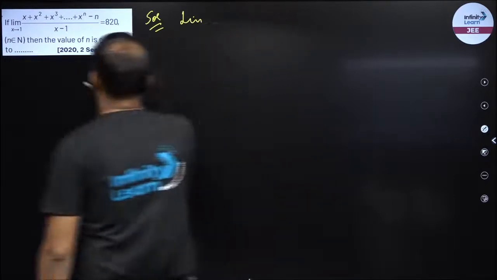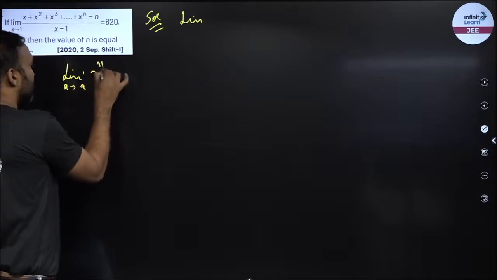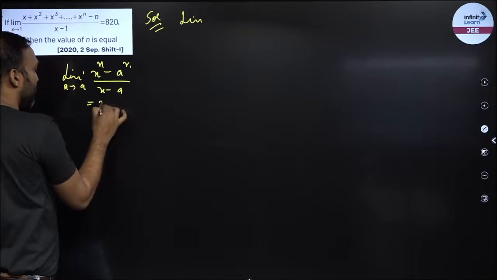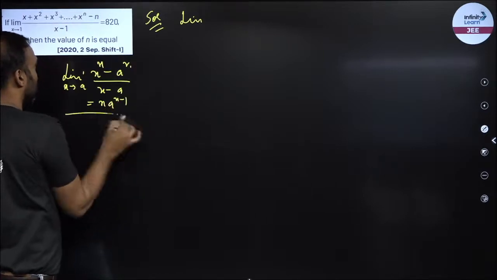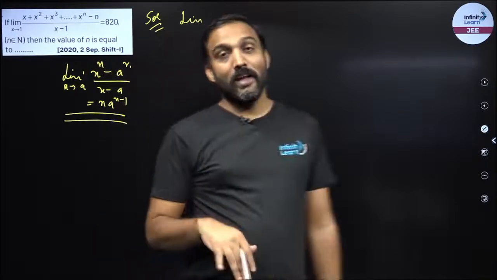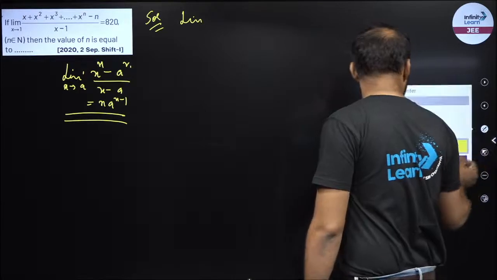Once again, over here we will be using the property: limit x tending to a of (x raised to power n minus a raised to power n) upon (x minus a) is nothing but n into a raised to power n minus 1. If you want to solve with the property, fine. If you don't want to solve with the property, L'Hopital is the best way. Now let us see over here.